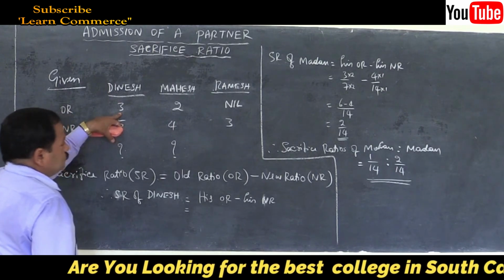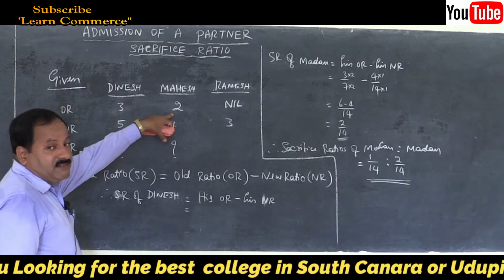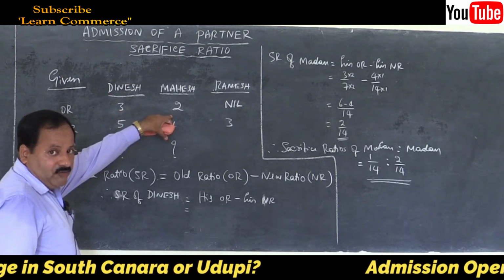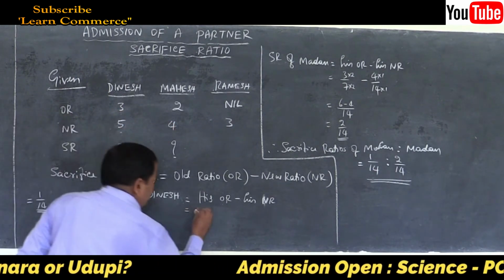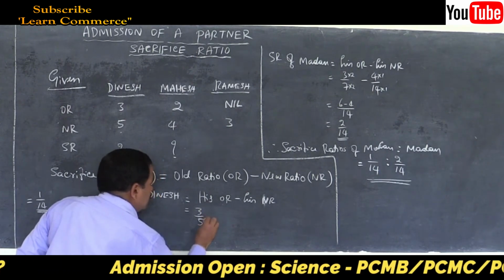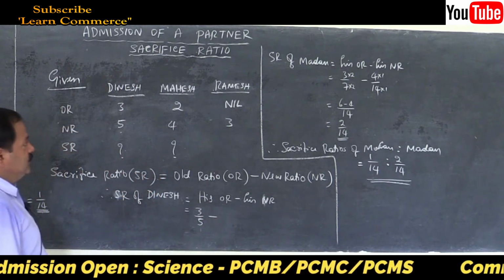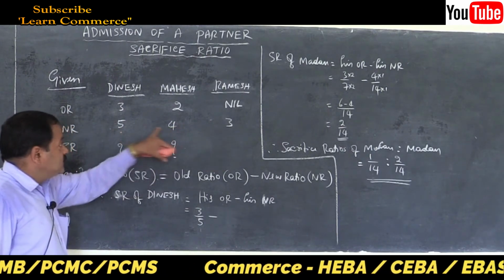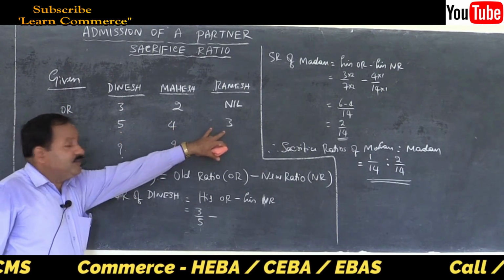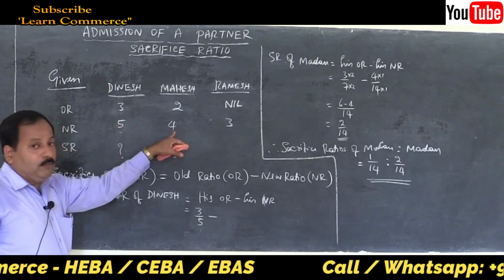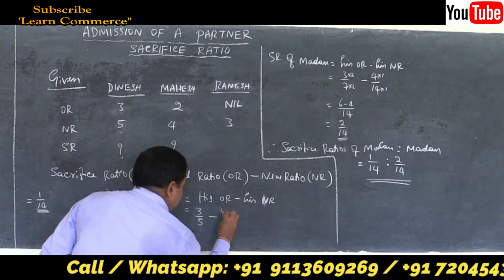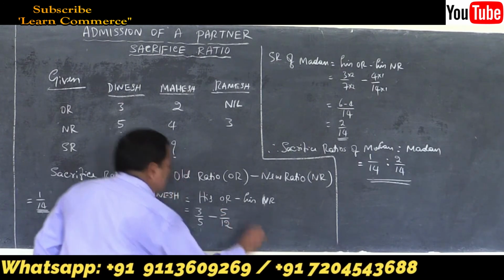Old ratio is 3 plus 2, 5, which is the denominator, so 3 by 5 and 2 by 5 is the old ratio. So 3 by 5 minus the new ratio, 5 is to 4 is to 3. 5 plus 4 plus 3 is 12, so 5 by 12, 4 by 12 and 3 by 12 is the new ratio. So 3 by 5 minus 5 by 12.